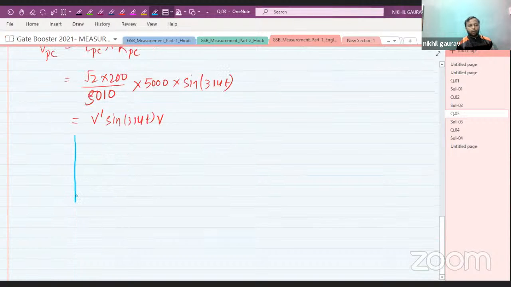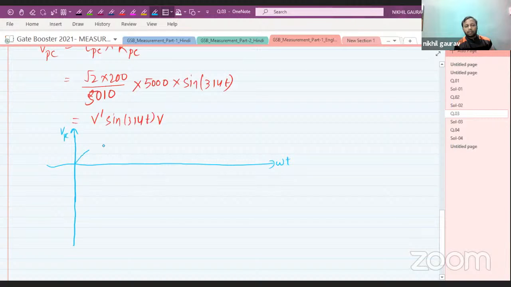Let us draw the waveform for the pressure coil voltage. This is omega t. This is VPC. It also follows a sinusoidal curve from 0 to pi, where it will be maximum.